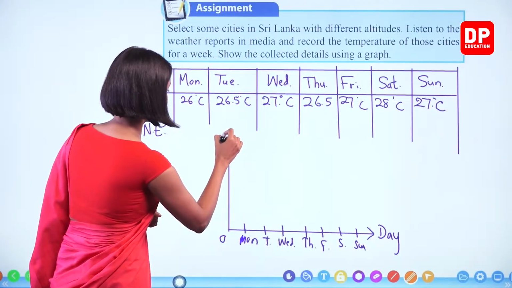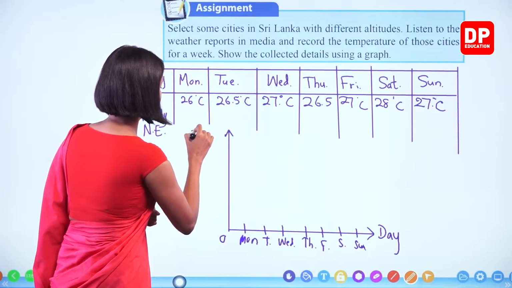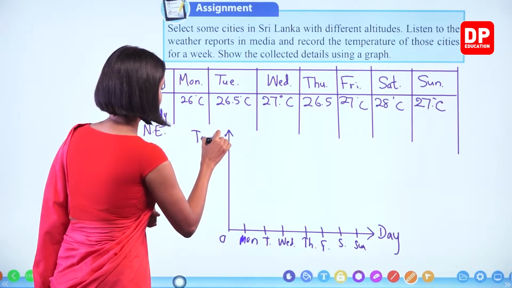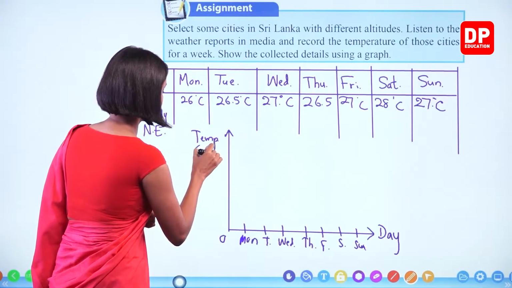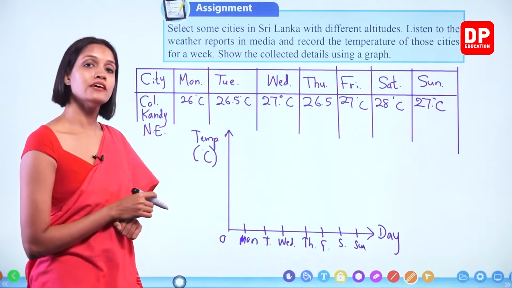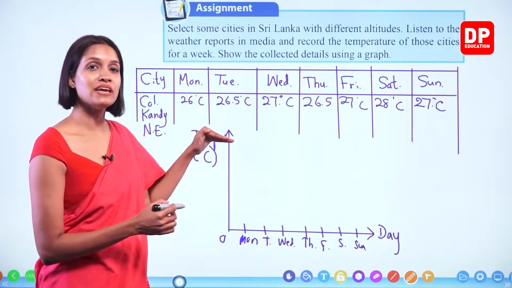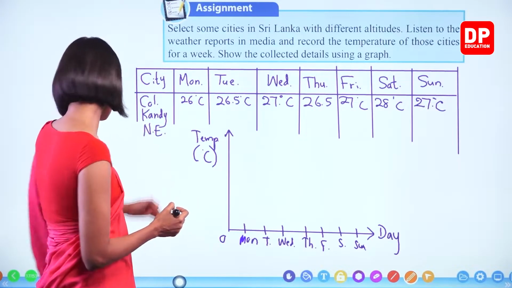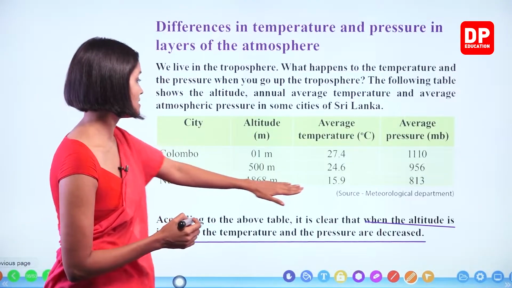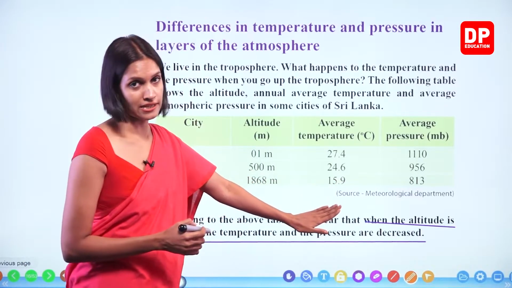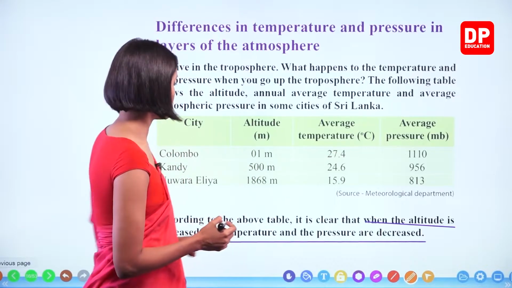And then to this side, you can consider the temperature in degrees Celsius, right? So probably Nuwara Eliya, you will realize that the temperature is very low. Even earlier we discussed that. Here about 15.9, right? Here 27.4.